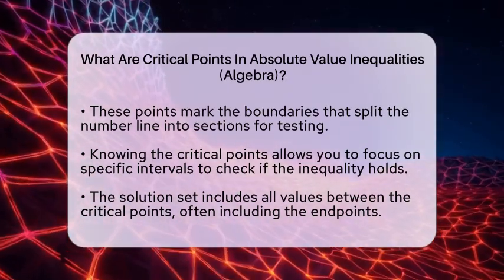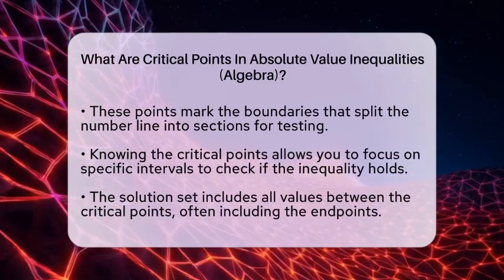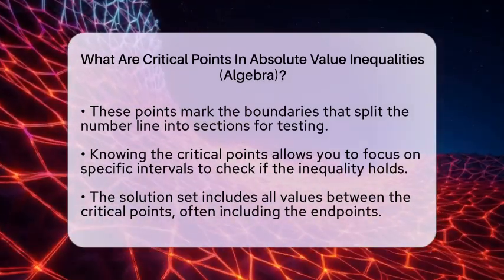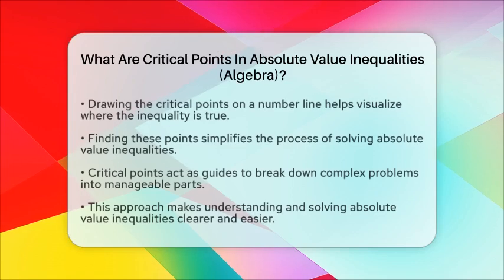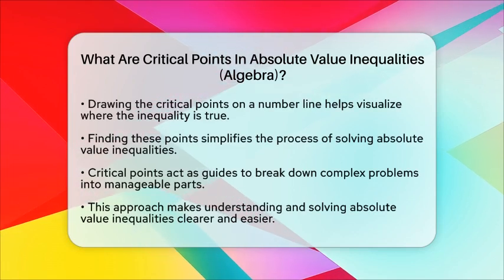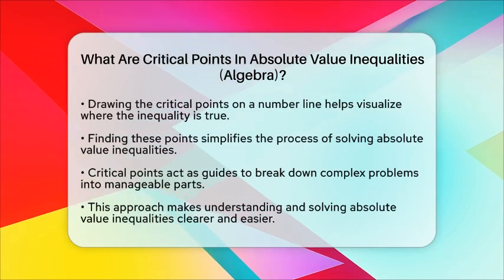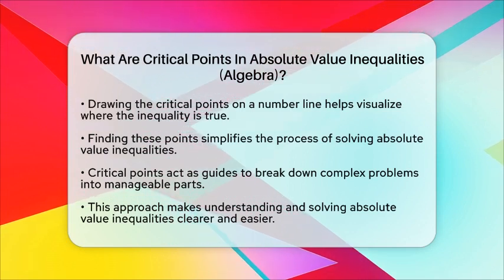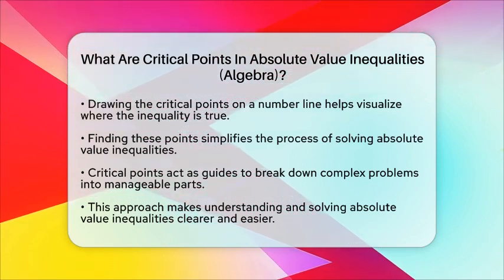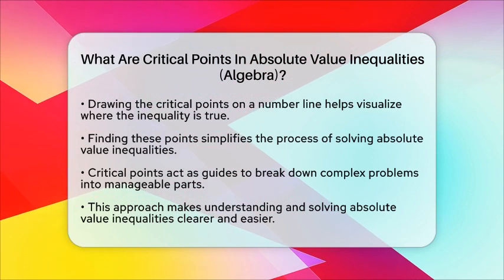For example, with the inequality absolute value of x minus 3 less than or equal to 5, the critical points are at x equals negative 2 and x equals 8. The solution includes all x values between these points. So, the solution set is from negative 2 up to 8, including both endpoints.